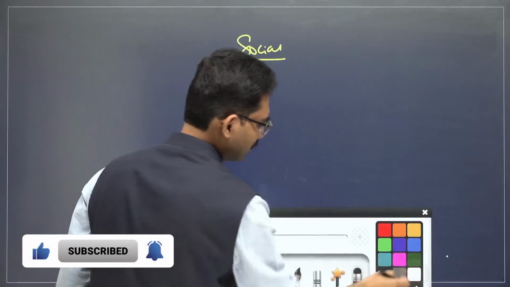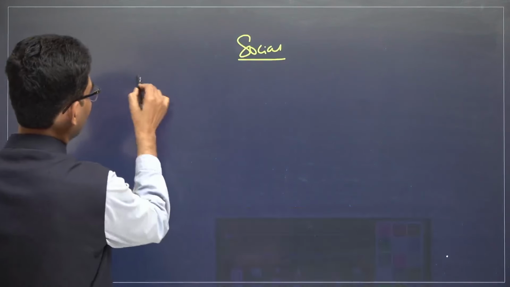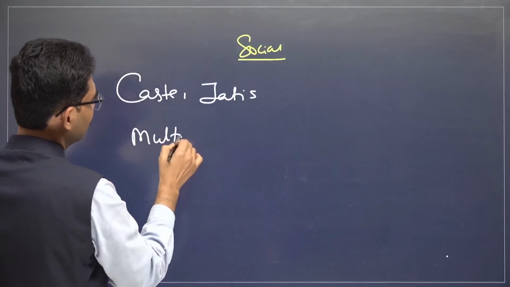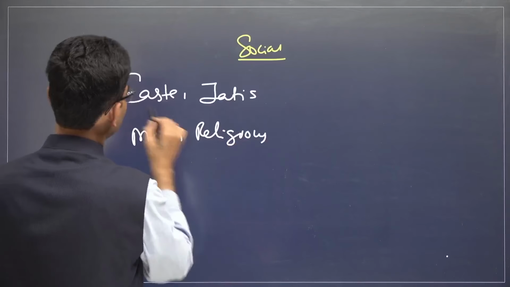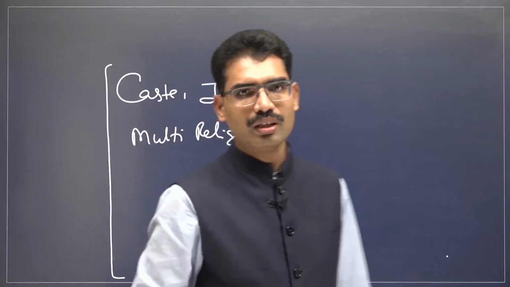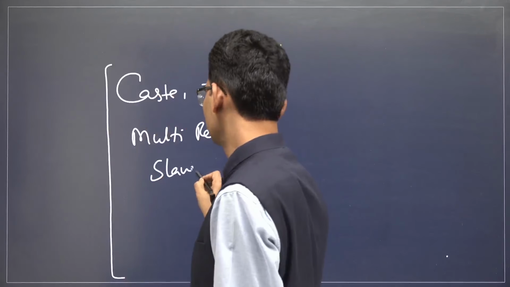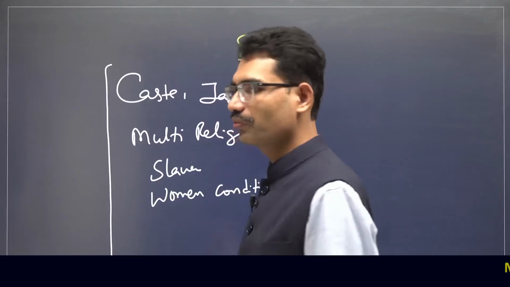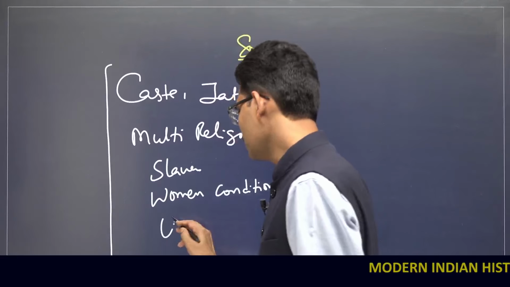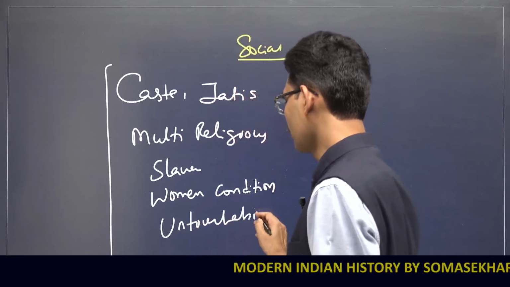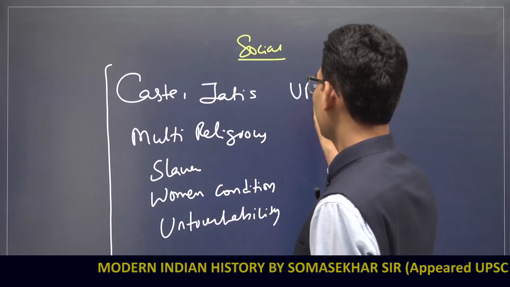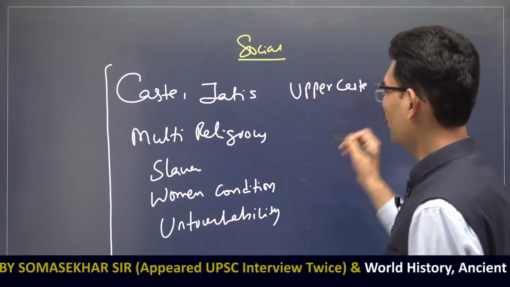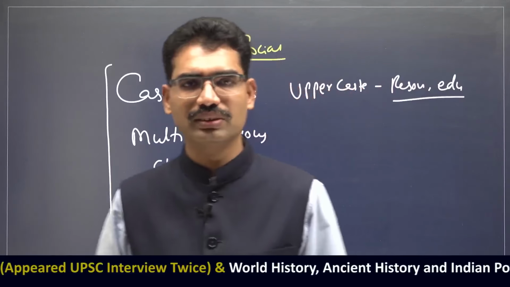When it comes to social condition, since ancient times, these issues are going on. Caste system, multiple jatis, multi-religious, and slavery. Women's condition, a degrading position. They were not given freedom, there were restrictions, untouchability, and only the upper caste enjoyed the resources and the education. Lower caste and lower class did not have sufficient resources.